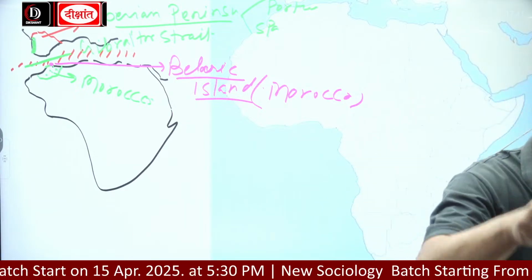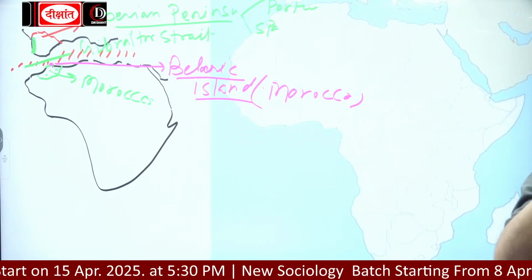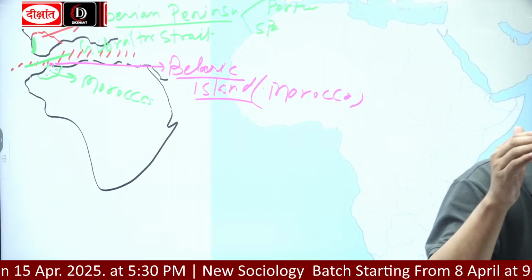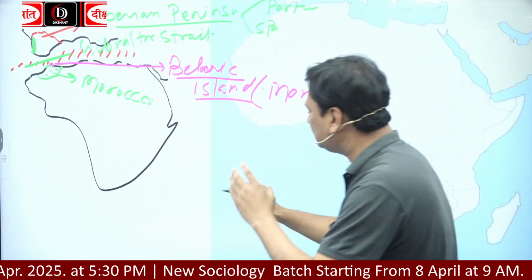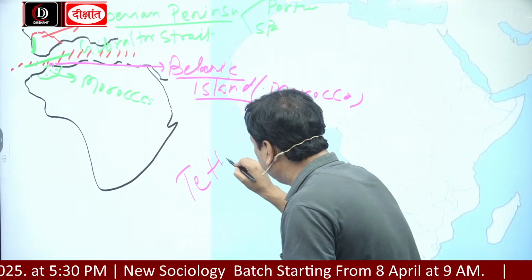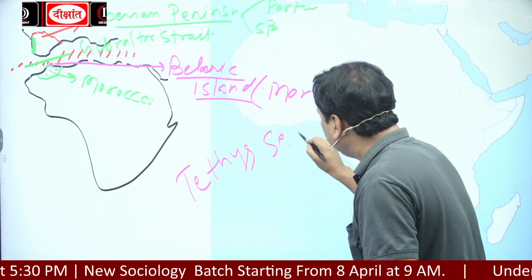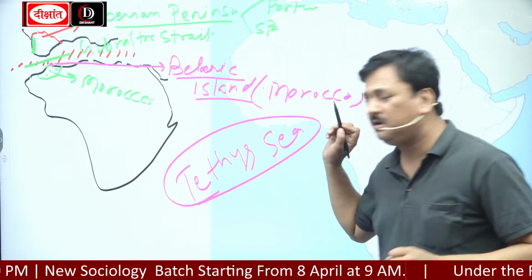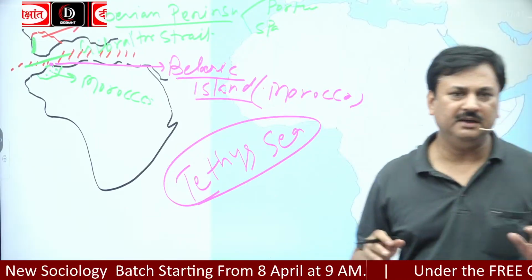The Mediterranean Sea is also considered as the remains of the Tethys Sea. Tethys Sea, the oldest known sea of the earth.